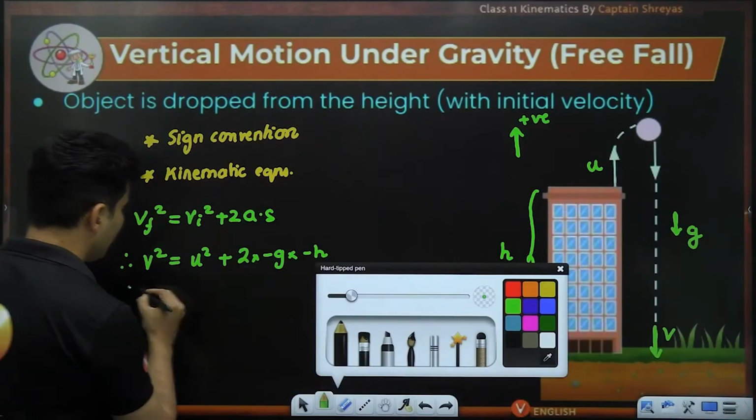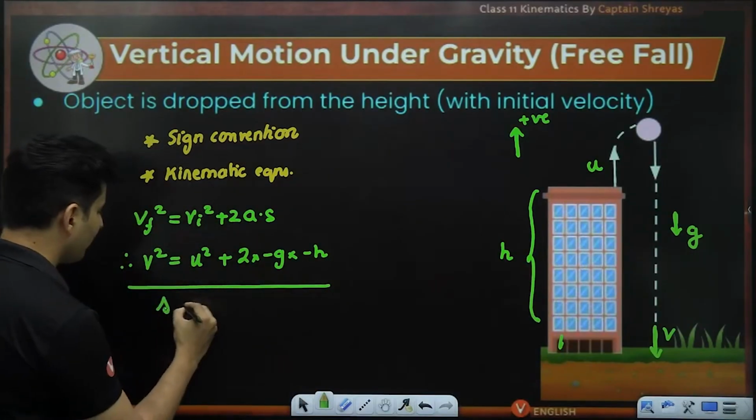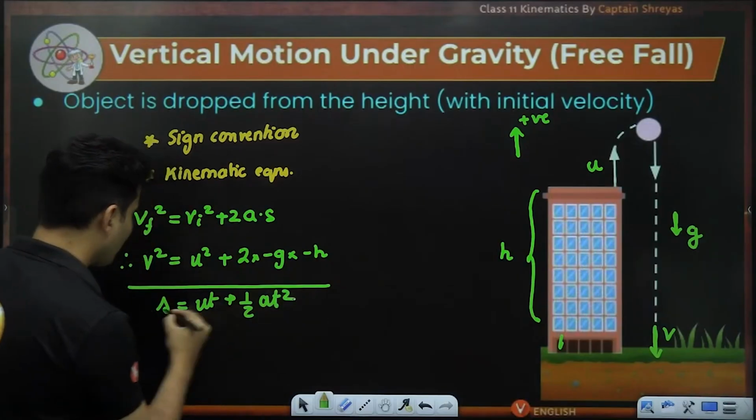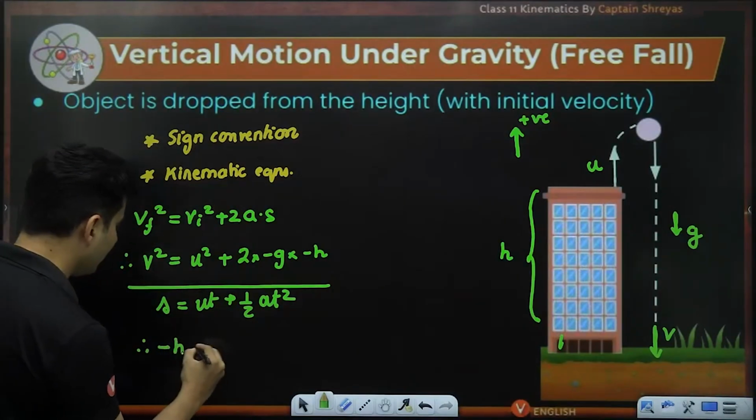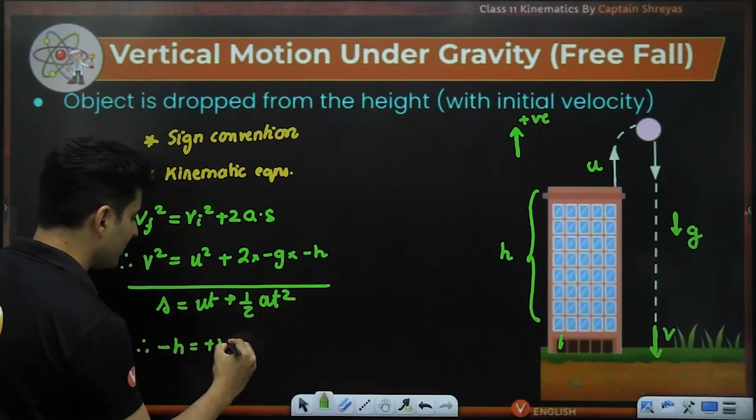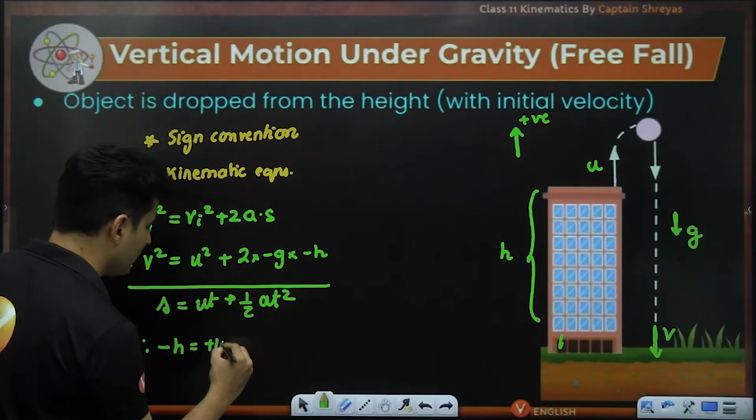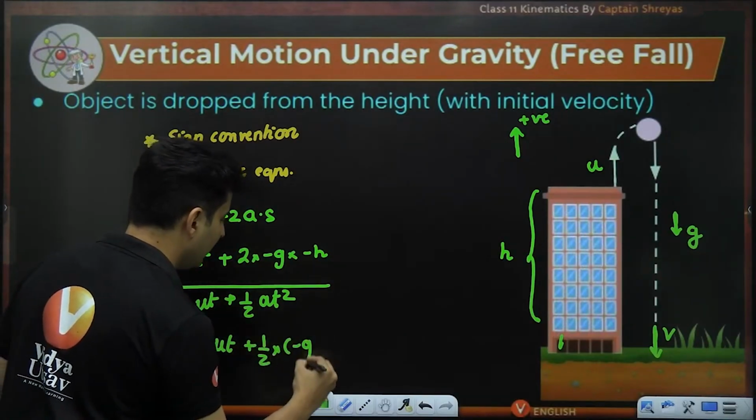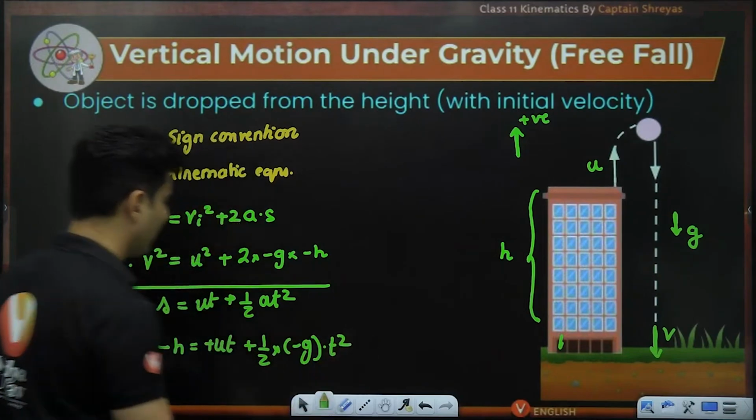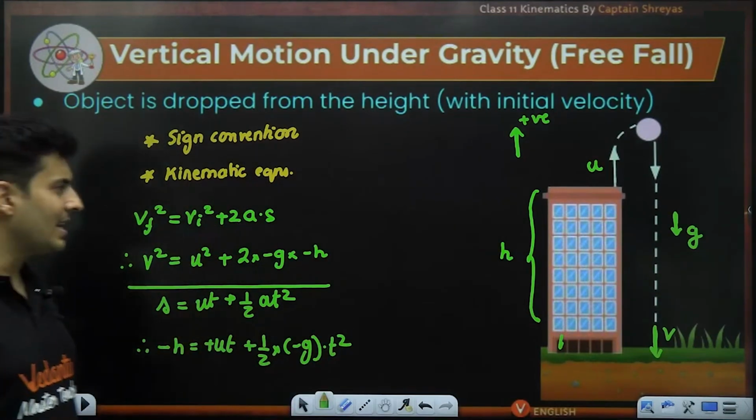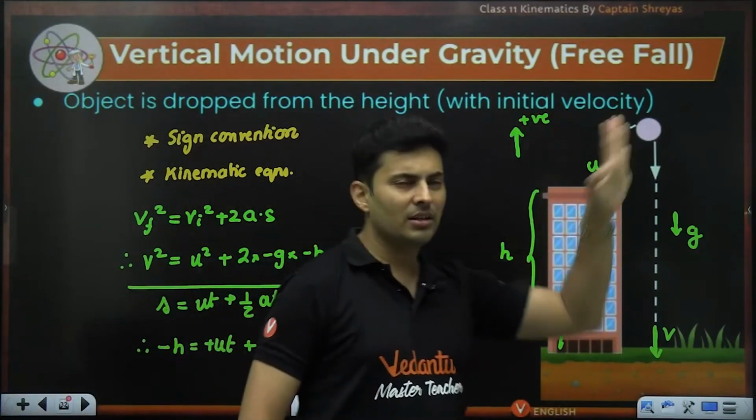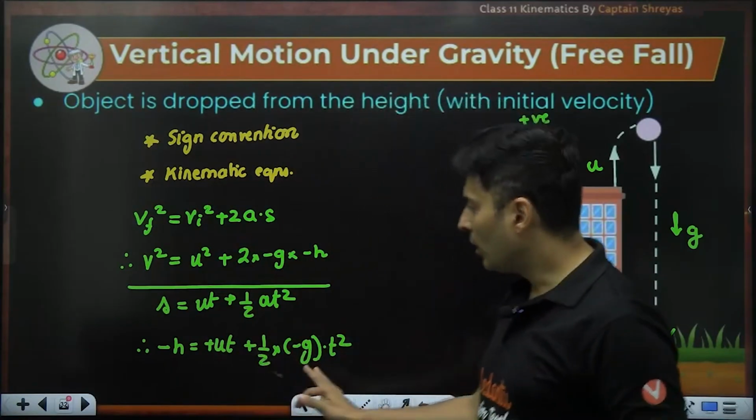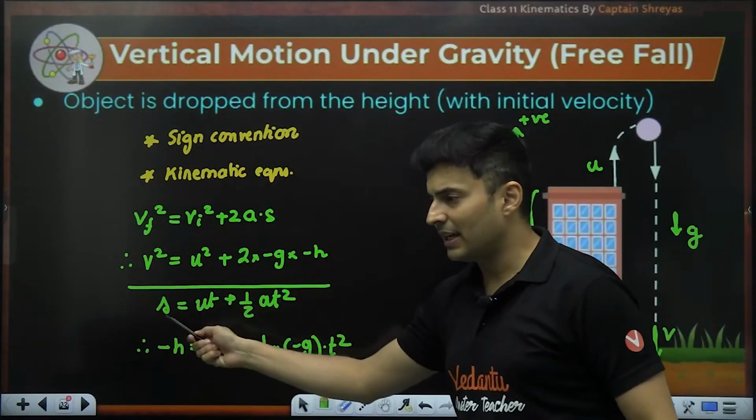Similarly, if I use S is ut plus half at square, displacement is again negative. Initial velocity is positive. So it will be plus ut plus half into acceleration being negative g into t square. So that's how I can use the second kinematic equation as per the given situation. Lovely. Got it? Did you understand why S is minus H?